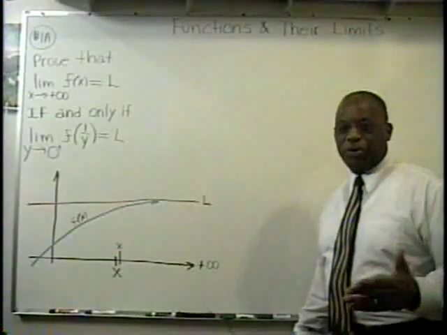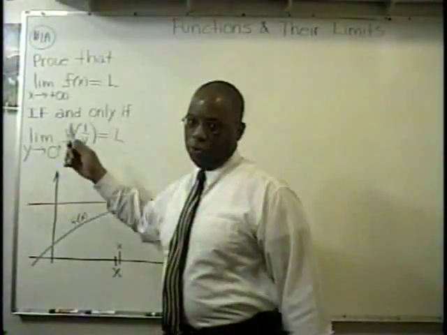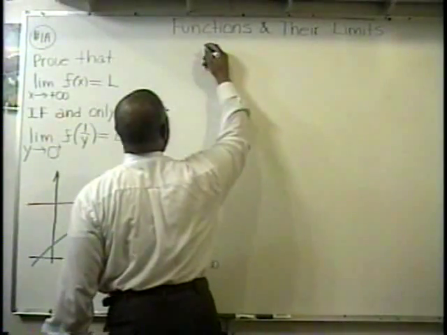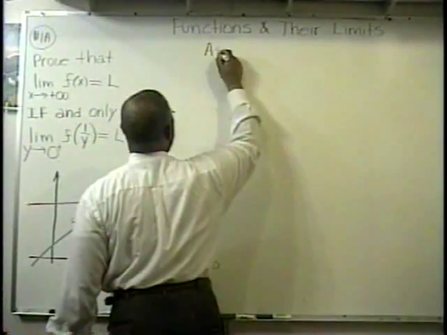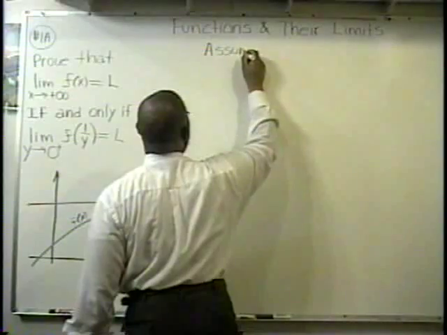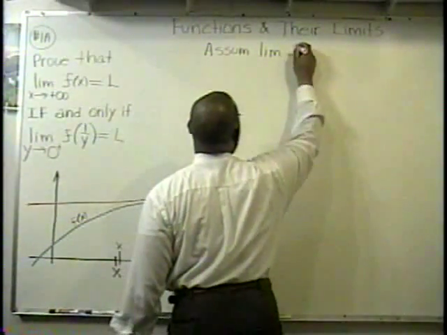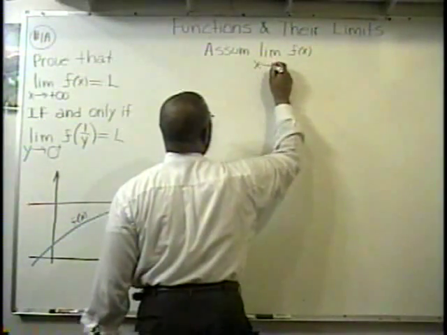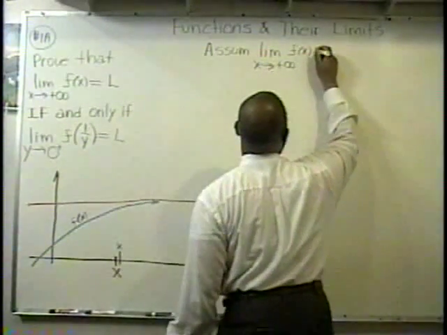Well, now, when we're doing these proofs, you're going to have to assume that this is true. So at the beginning of our proof, we're going to write, first of all, assume that the limit of f of x as x approaches positive infinity is equal to L.